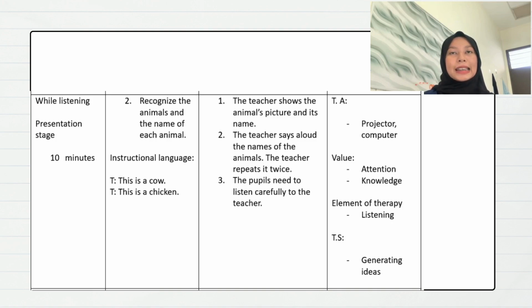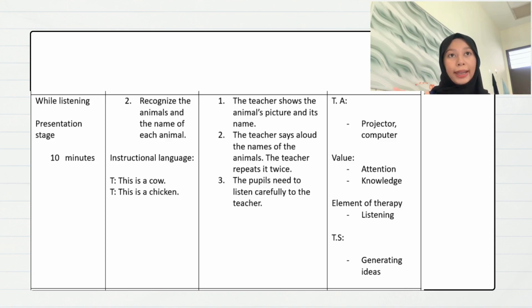The next stage is while listening, which is the presentation stage. This stage only takes 10 minutes. The learning content for this stage is to recognize the animals and the name of each animal. So, the activity is that the teacher shows the animal picture and its name using the projector and the computer. Then, the teacher says aloud the names of the animals, for example, this is a cow or this is a chicken. Then, the teacher needs to repeat it twice.